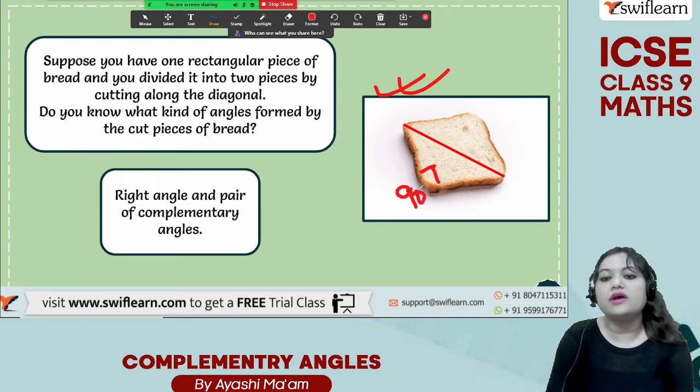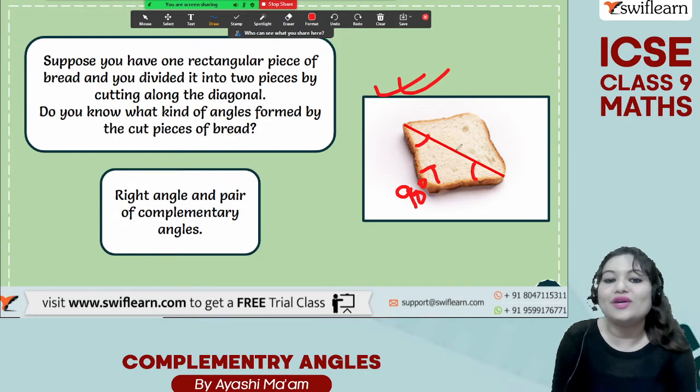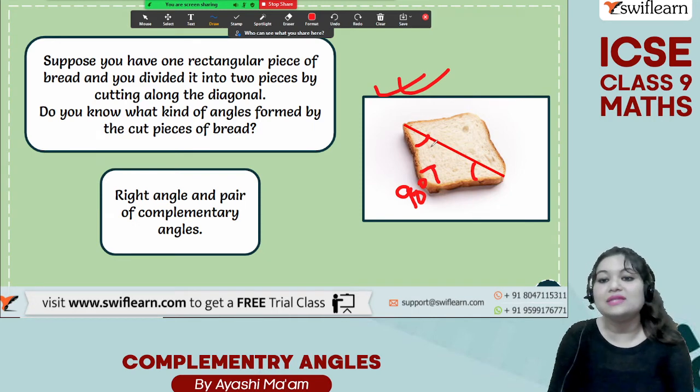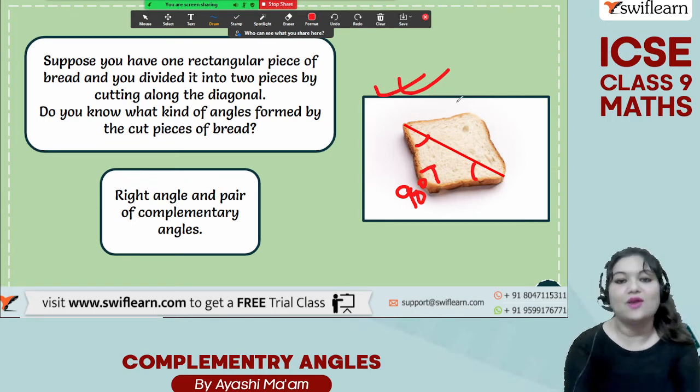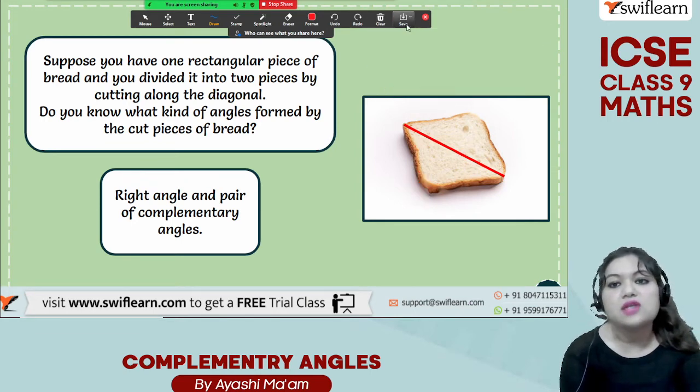So this is our right angle, and these two angles that are left, because we are talking about one piece of the bread, these two angles will be called complementary angles. So here we have a right angle and a pair of complementary angles. A pair, that means these two are the pair of complementary angles. All right, okay. Now what are these complementary angles?